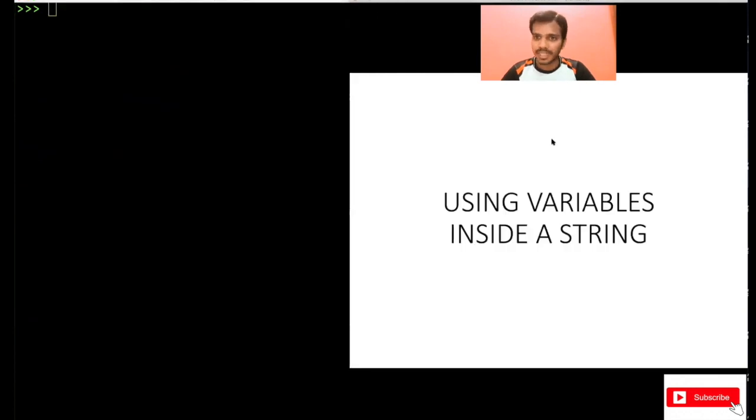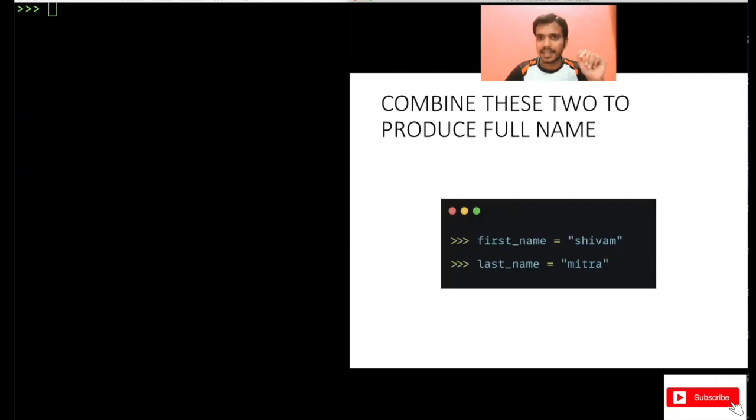Okay, now let's move on to the next part, that is using variables inside a string. I will show you an example here. You have to combine these two to produce a full name, right? You have the first name in a variable called first name. You are storing your last name in a variable called last name. Like my name is Shivam Mitra, I'm storing Mitra in last name. Now you have to combine both and print something like this.